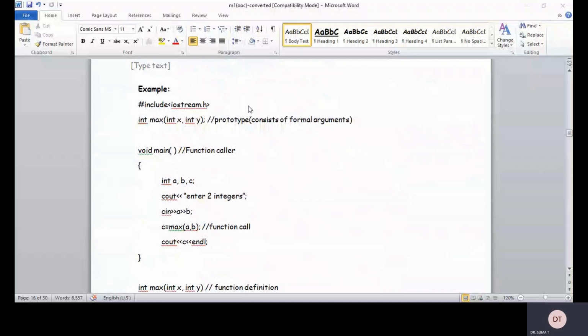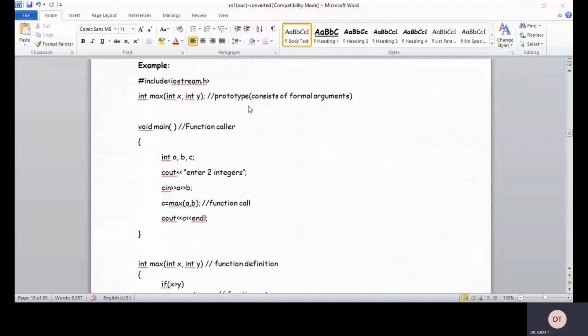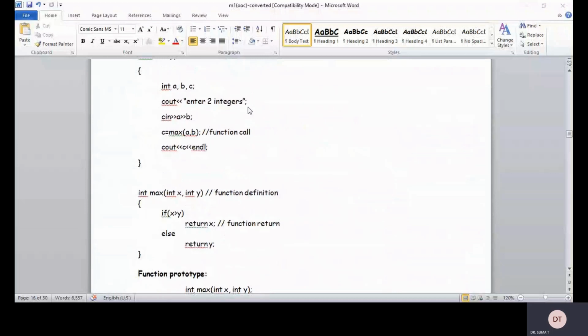Now I am using the function max a comma b. It is called a function call. Here we call the function max a comma b, and whatever value we return from the function goes to this c, which we then print.